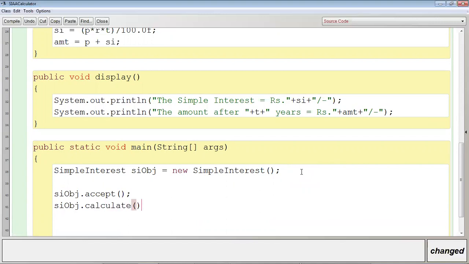Calculate. Please maintain this sequence only. If you call the calculate method first and then the accept method, it won't work. You will not get the desired output.